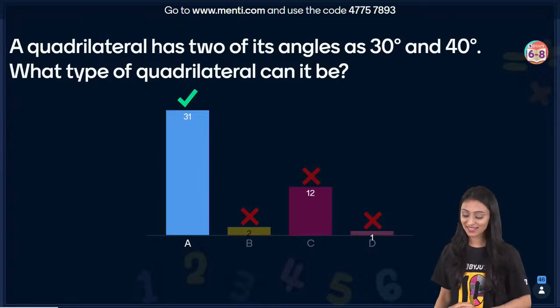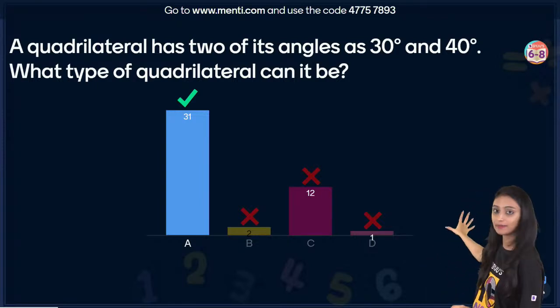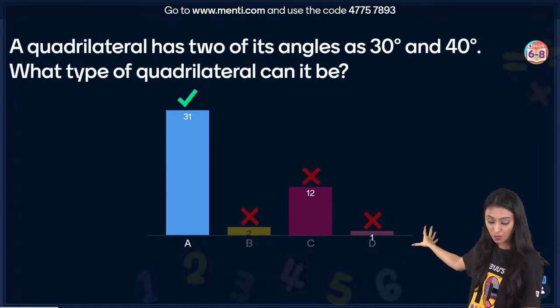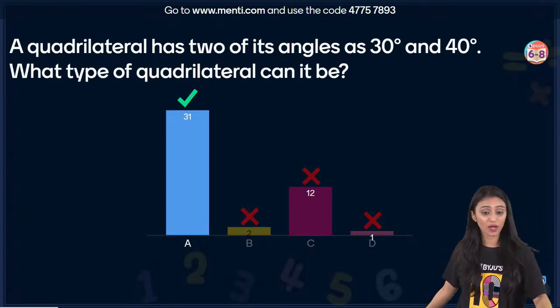All right, everyone. I can see the answers here. So option A, that's the right answer, right? But why do we have confusions? This was a simple one. What happened?